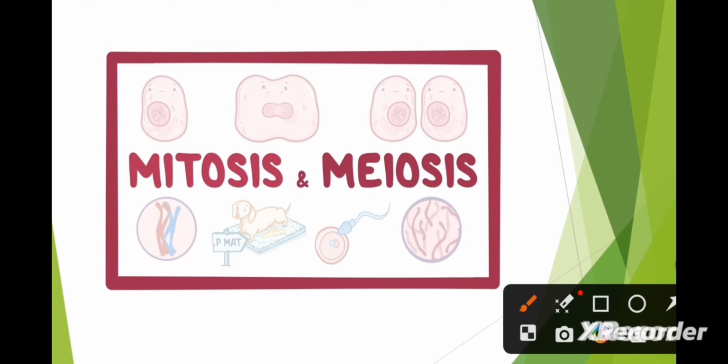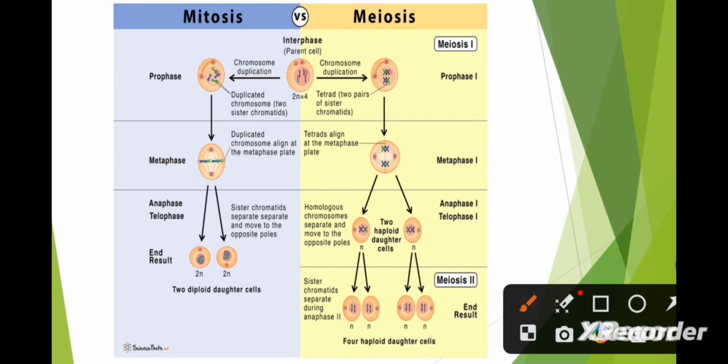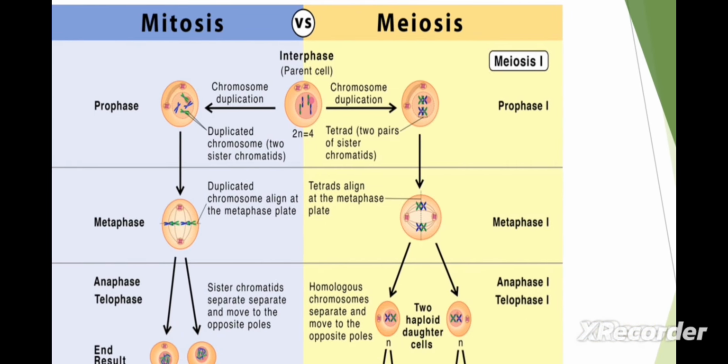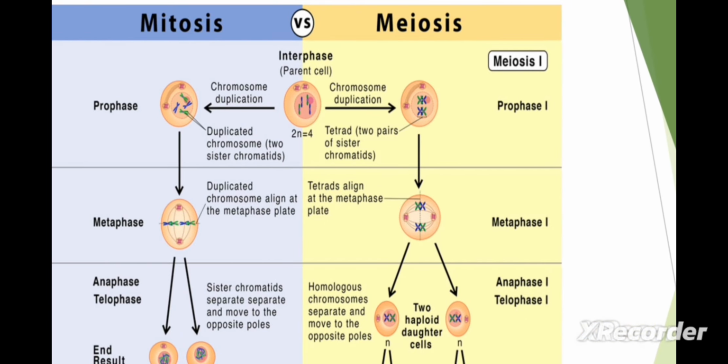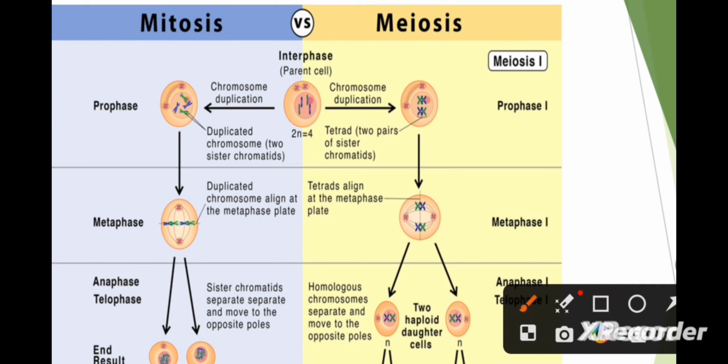Now, at the end of both the divisions, we have studied mitosis and meiosis both. Now we come to the comparison. Why are they different, mitosis and meiosis? As we have discussed earlier, during mitosis the chromosome number remains the same, although they have similar steps. Both have prophase, but meiosis is a double division. It has two prophases, prophase 1 and then prophase 2.